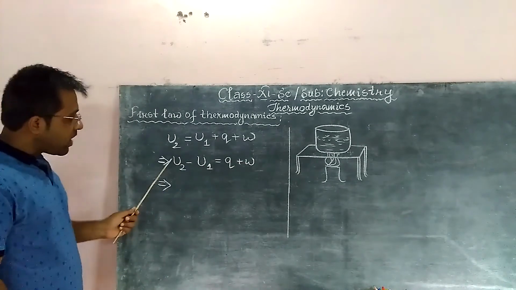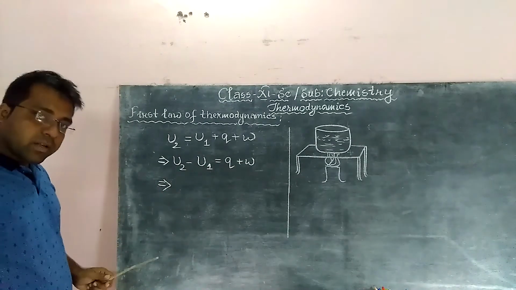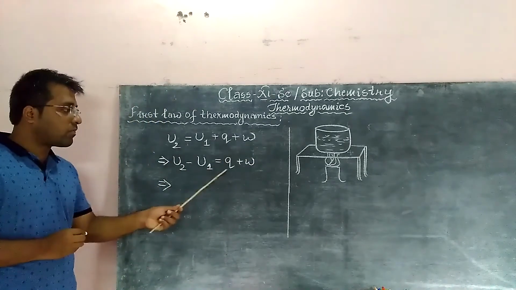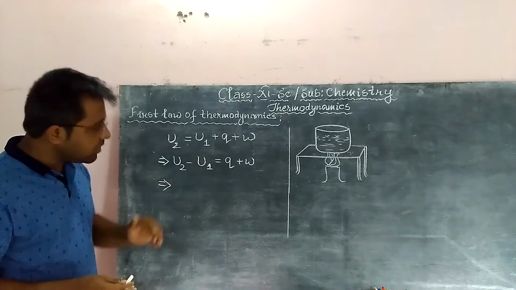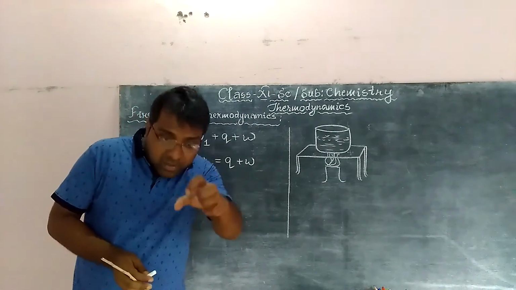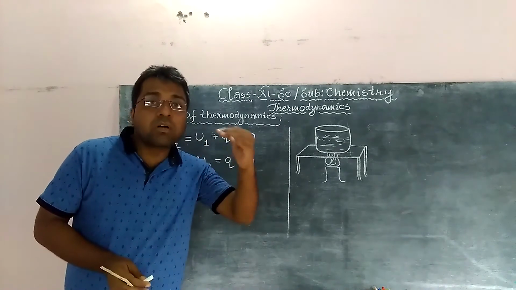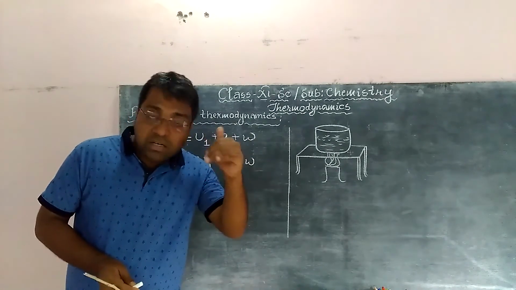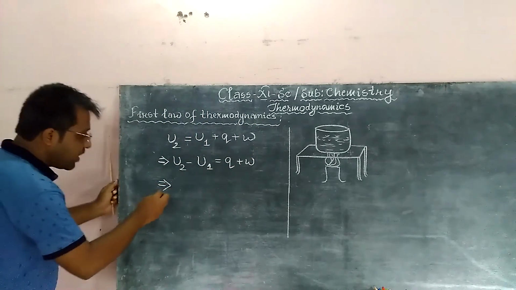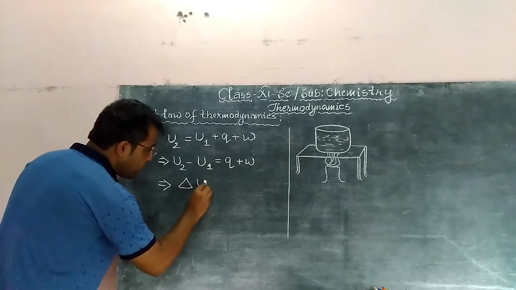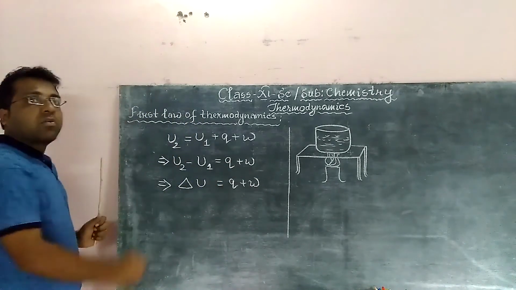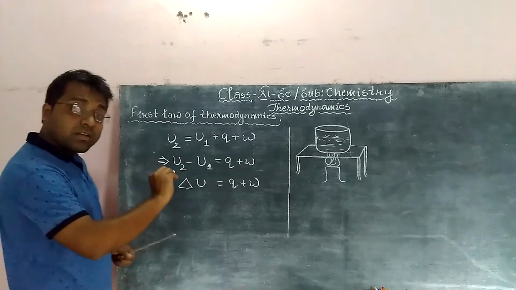U2 minus U1, the final internal energy minus the initial internal energy, is nothing but the summation of the amount of heat and the work done. That's very simple. Initially, the internal energy was U1, but when it absorbs the heat and work is done on it, its internal energy changes. That is very logical. So we can write it as delta U is equal to Q plus W. This is the additional amount by which there is a change in the internal energy.